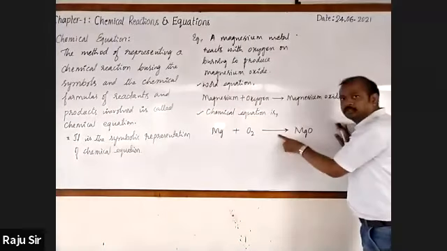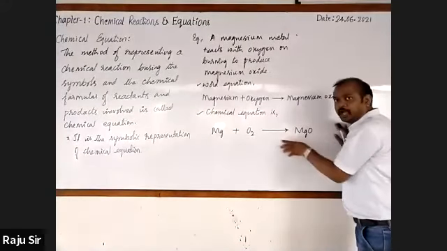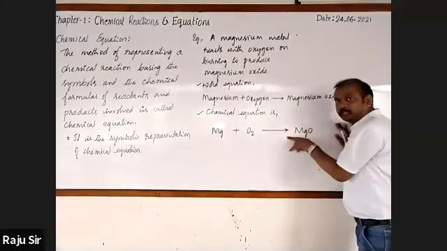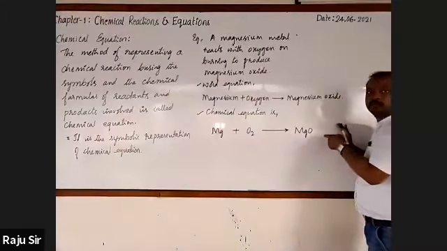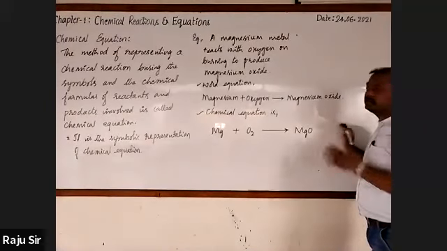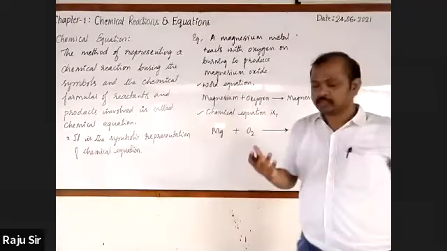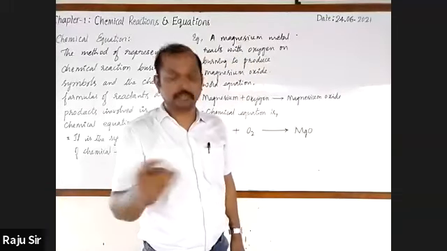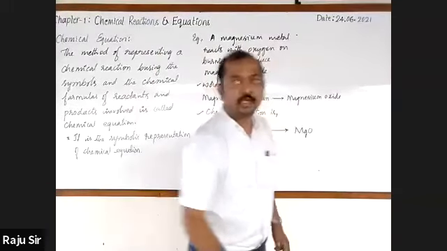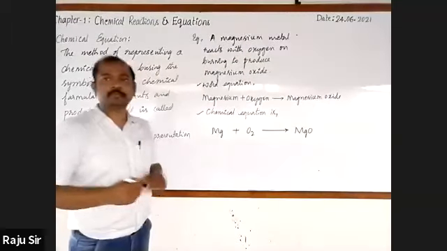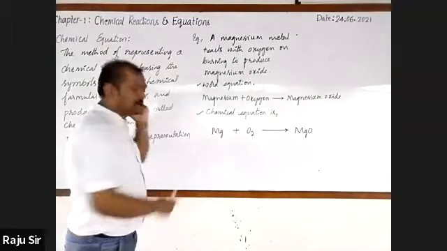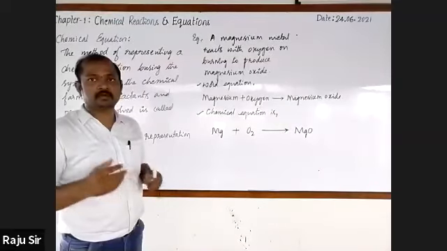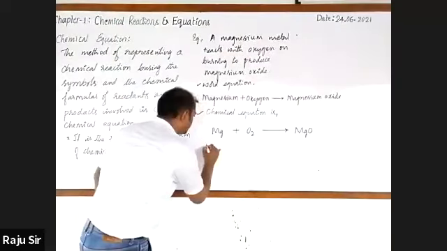Third, the head of the arrow mark indicates the direction in which the chemical reaction is taking place. Even such simple points can be asked by the examiner, so you should be thorough in all respects. Now let me give you the points regarding the features of a chemical equation.